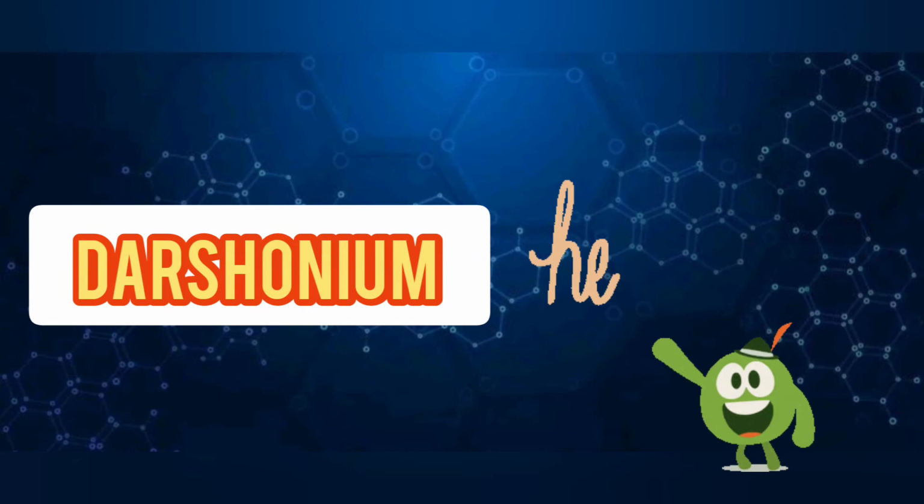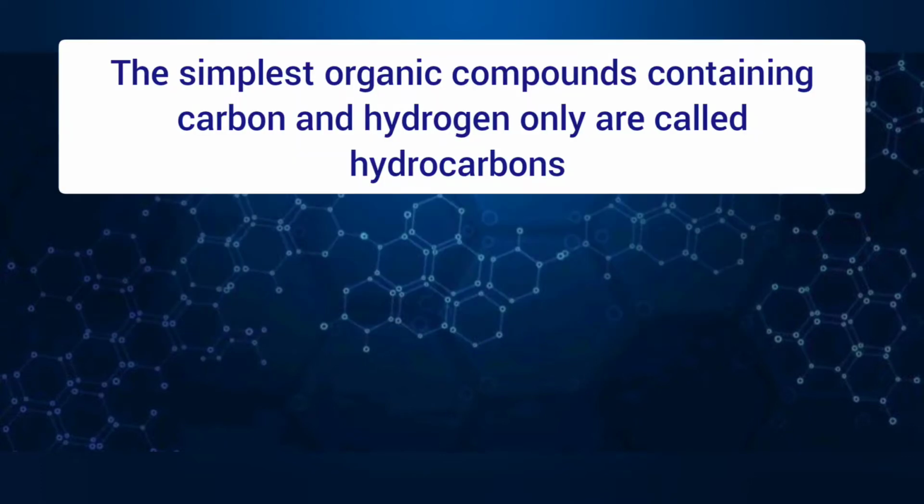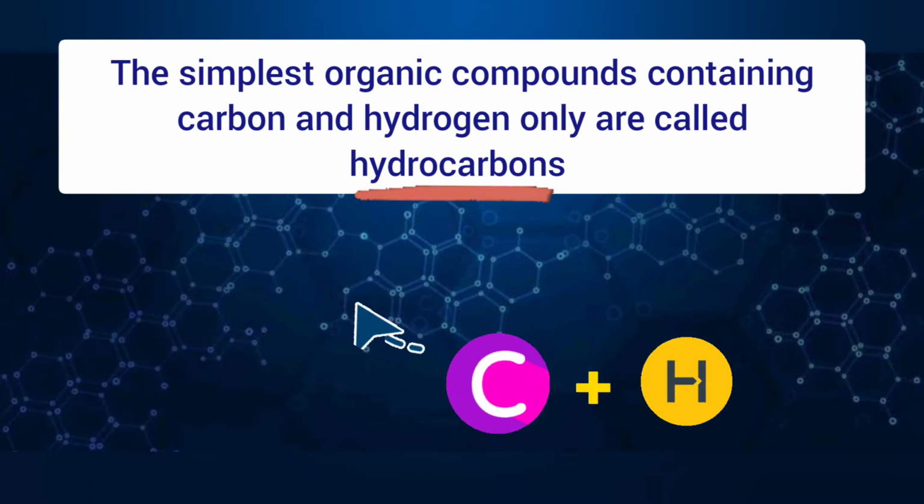In today's video, we'll be starting with a new topic which is nomenclature of organic compounds. The simplest organic compound contains a carbon and a hydrogen only, and these compounds are called hydrocarbons.